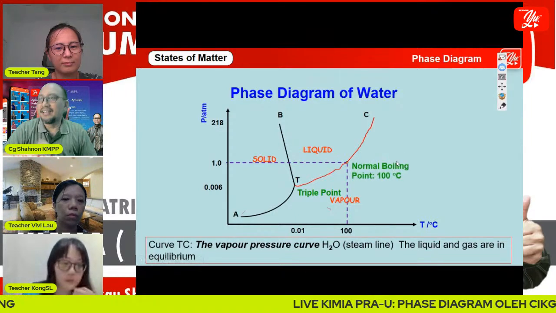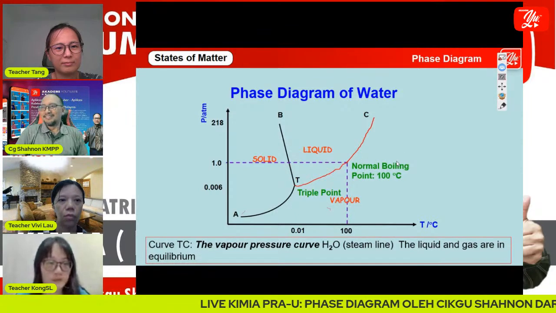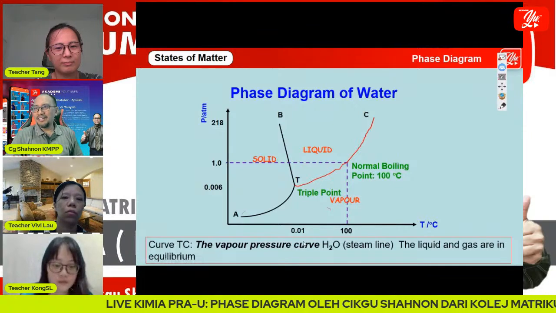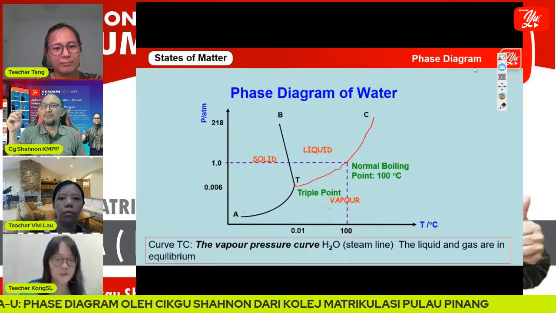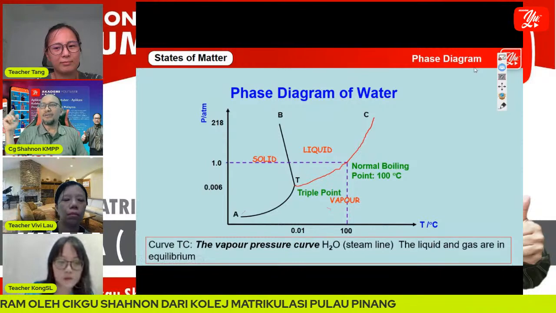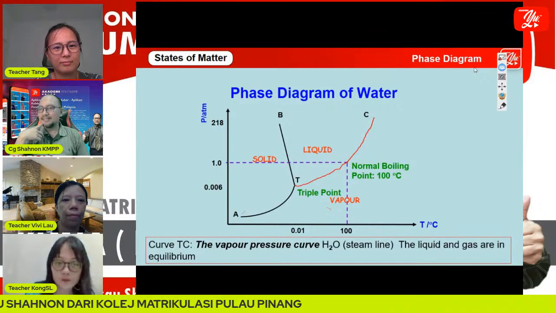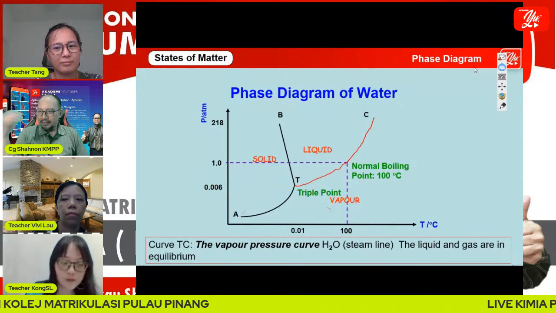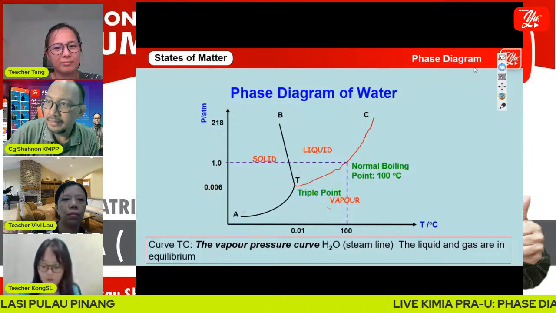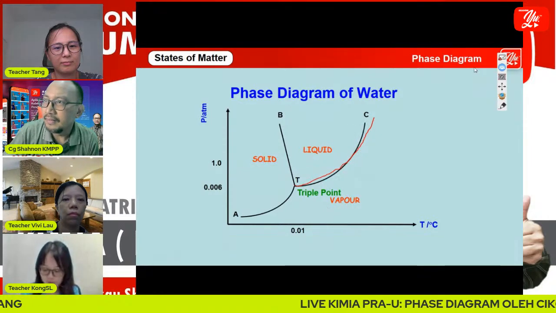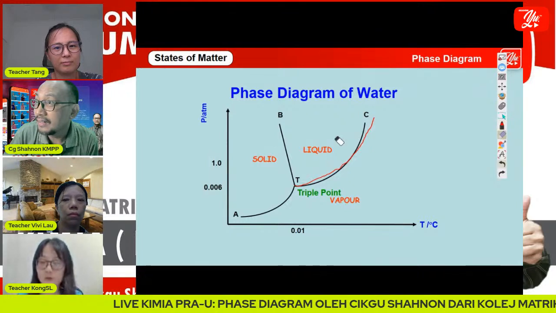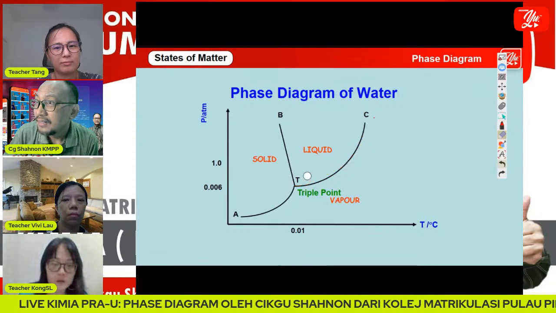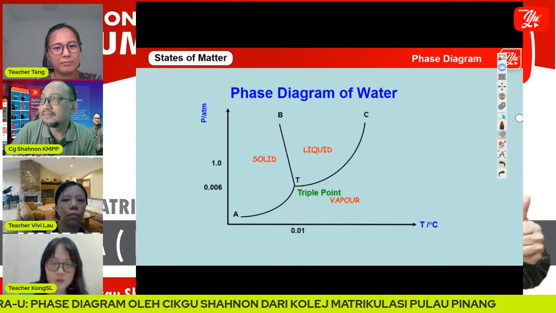We call it the normal boiling point. And the temperature of the normal boiling point of water, we already know, is 100 degrees Celsius. All right, the line is there already, so I can delete this.